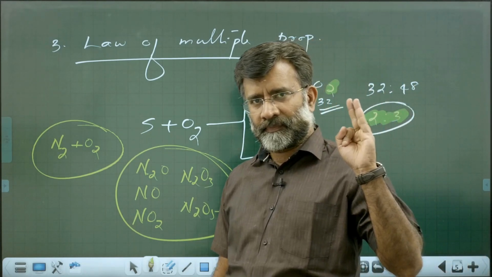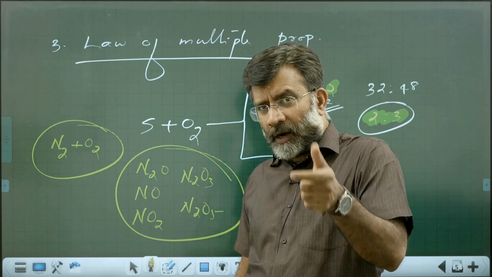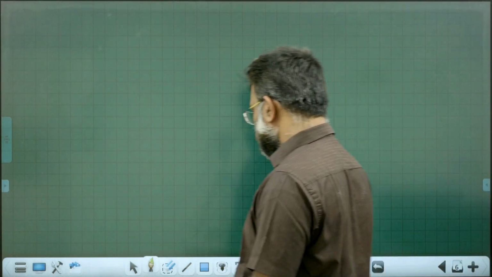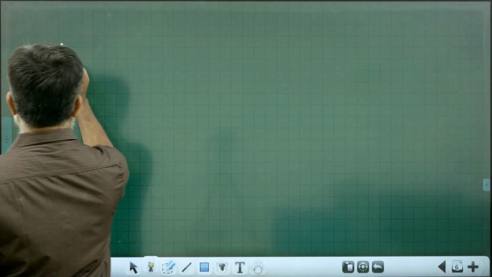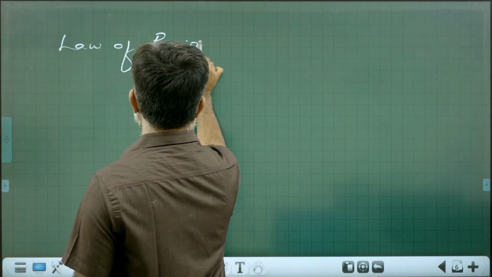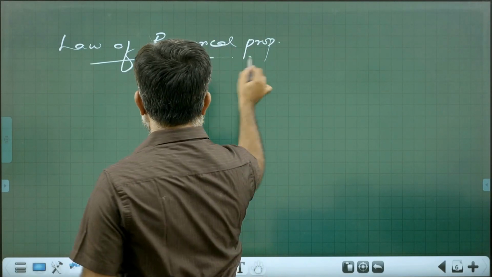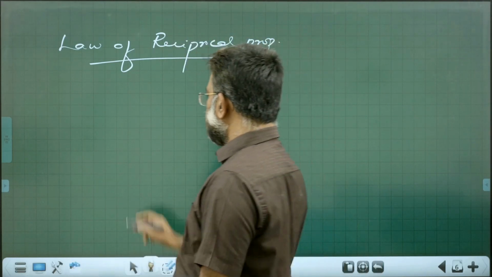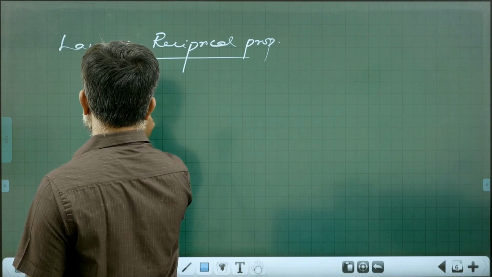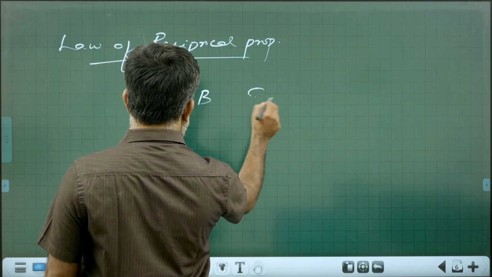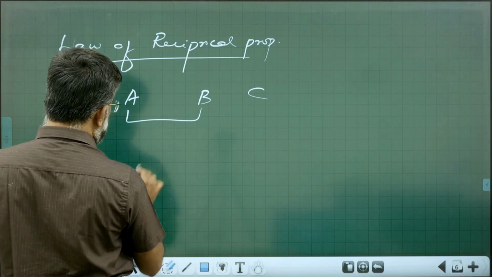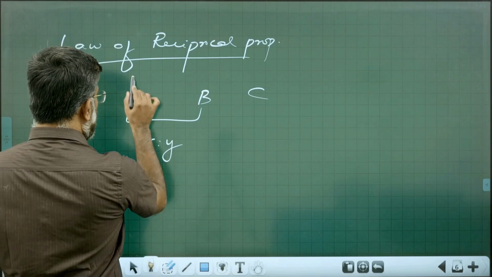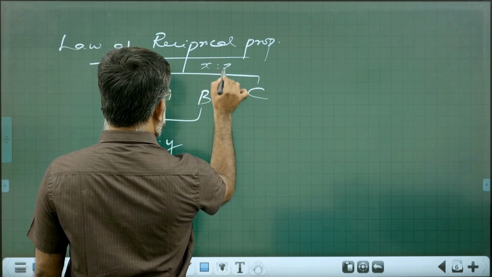Next is one law which is not in the NCERT, but I would like to highlight here. That is the law of reciprocal proportion, proposed by J.B. Richter, which states that when you take three elements, say A, B, and C, imagine A and B combine in the ratio X is to Y by mass. Imagine A and C combine in the ratio X is to Z by mass.